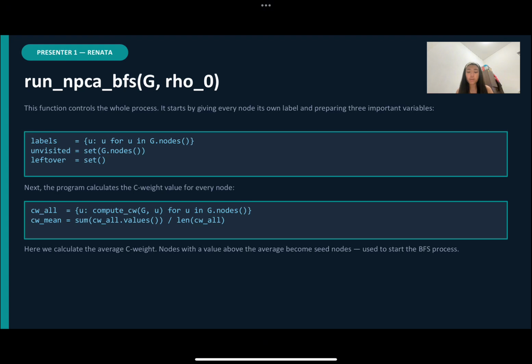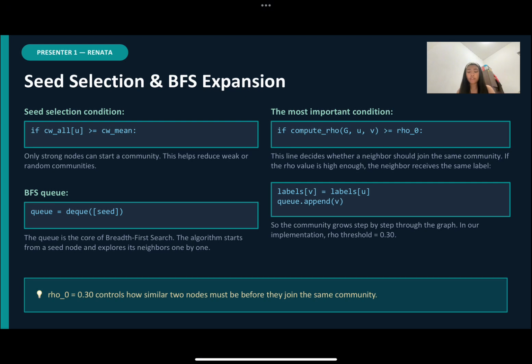It starts by giving every node its own label and preparing the three important variables, which are labels, unvisited, and leftover. Next, the program calculates the C weight value for every node. And here we calculate the average C weight. Nodes with a value above the average become seed nodes, and these seed nodes will be used to start the BFS process. If we look at this condition, if CW underscore all, condition, only strong nodes can start a community. This helps reduce weak or random communities.